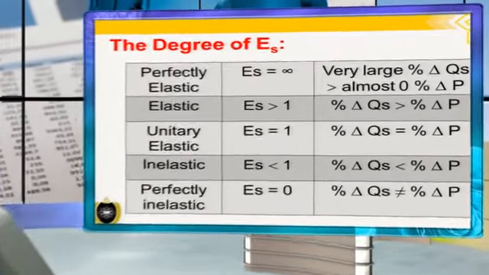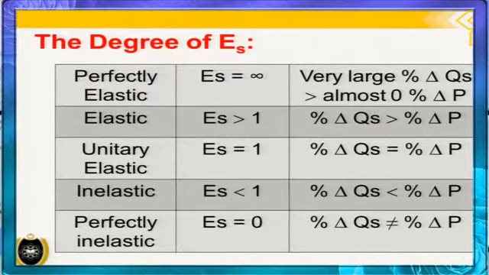From the calculation of elasticity, we can classify the types or the degrees of supply curve as given in the table. The first one is perfectly elastic, or ES equal to infinity. Perfectly elastic means a very large percentage change in quantity supplied is greater than almost 0% change in price.